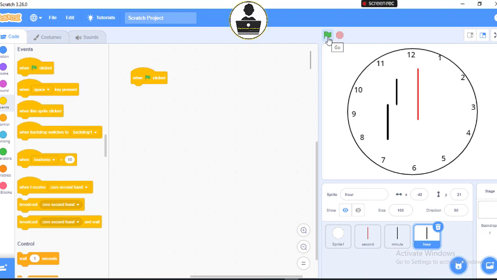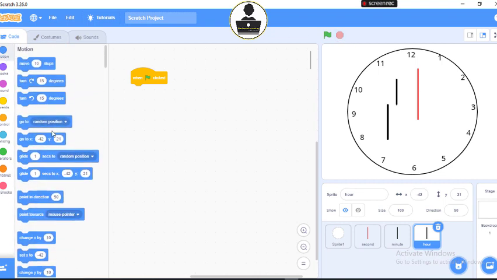So once I click the flag, the remaining action will be performed automatically by itself. The only thing I will do after my codes are fully set is click the flag and everything will work normally. So I said when flag clicked, I come to my motion and I set my x and y axis to 0. I will change this to 0. Change this to 0.